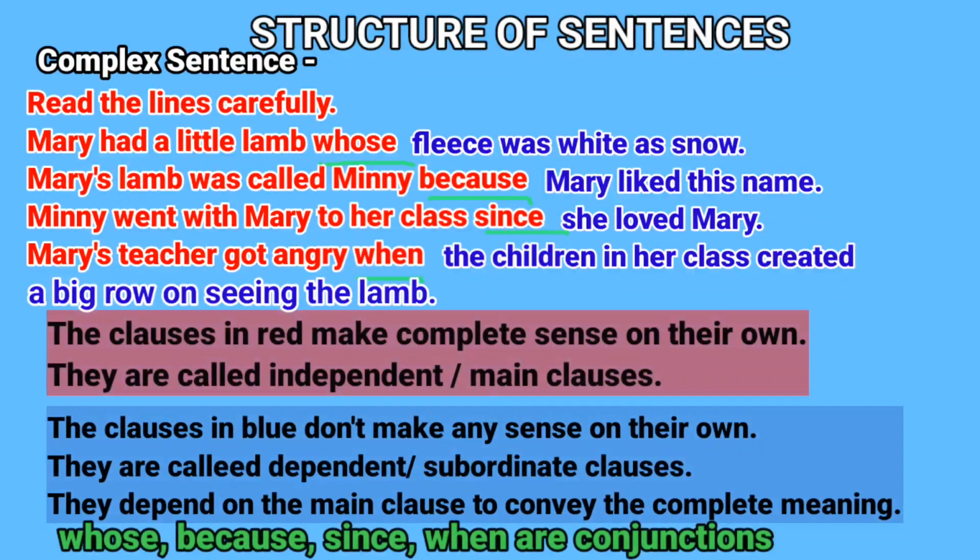The sentences have two clauses each. The clause in red makes complete sense and is called an independent clause. The clause in blue doesn't make any sense, so it is called a dependent clause. The words in green are conjunctions. The subordinate clause is joined to the main clause by a subordinating conjunction.